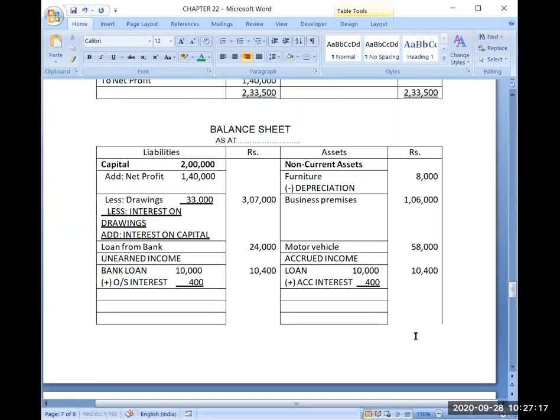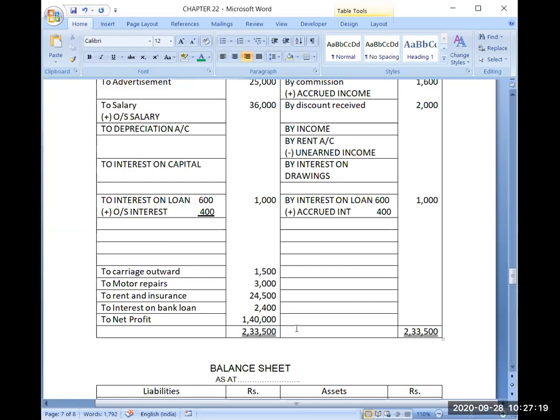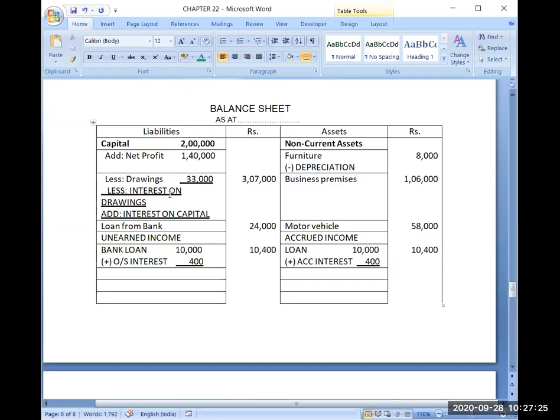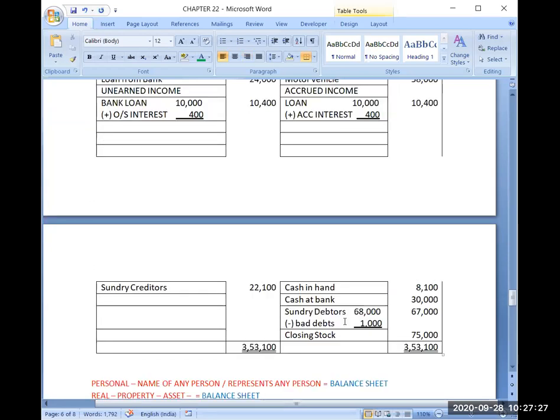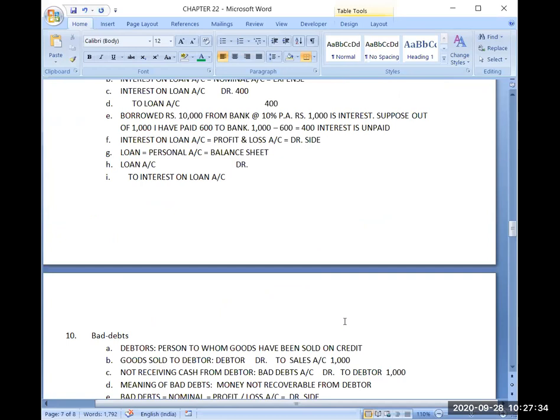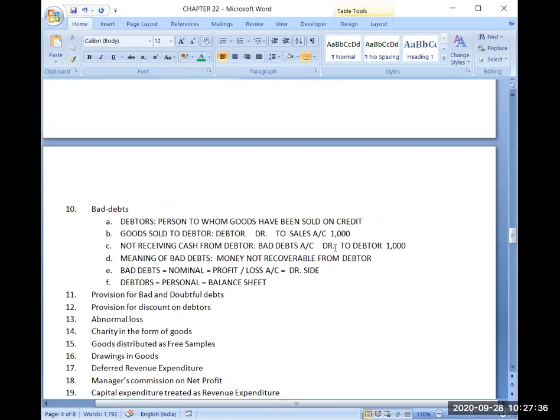Now you have got how to adjust 1,000 of bad debts. First, I have added it to bad debts in the profit and loss account, and then I have deducted it from the debtors in the balance sheet. And that is the effect of this journal entry. If anything is not clear, let me know.